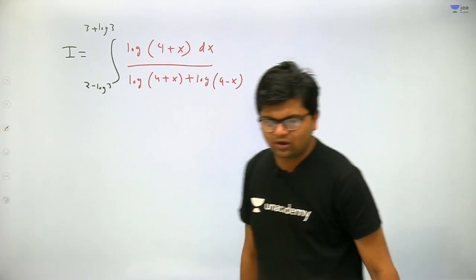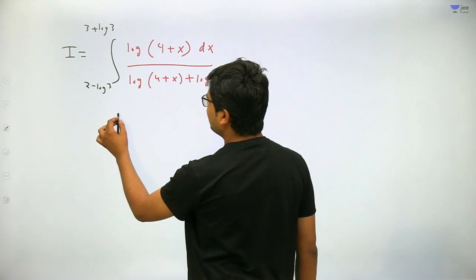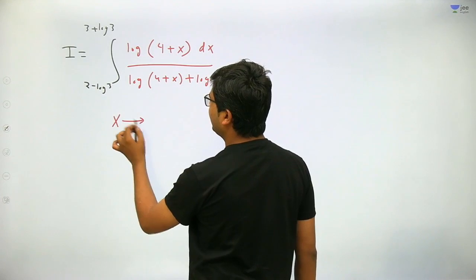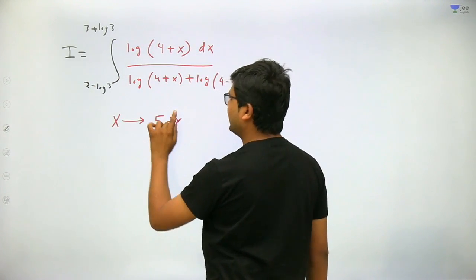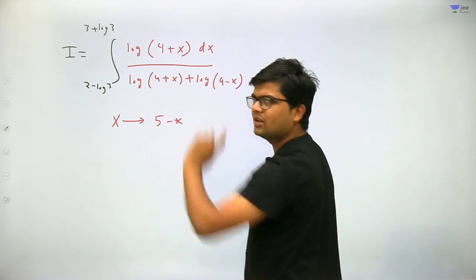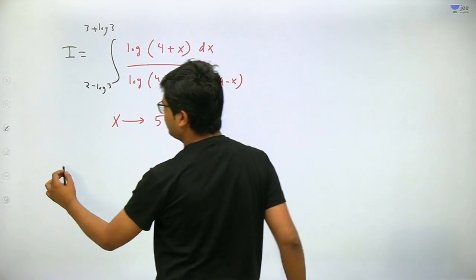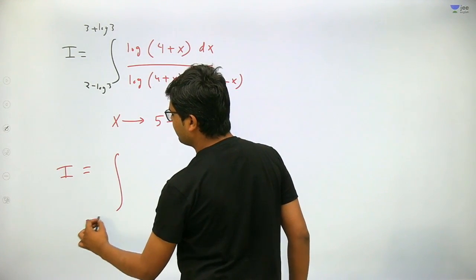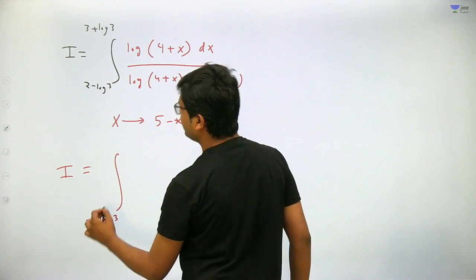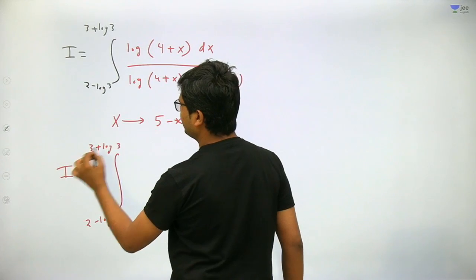So I am applying the king property. What does the king property say? I can replace x by sum of limit. Sum of limit is how much? 5 minus x, and this integral will remain the same. That's the king property. So applying this transformation, the new integral will come out to be from 2 minus log of 3 to 3 plus log of 3.